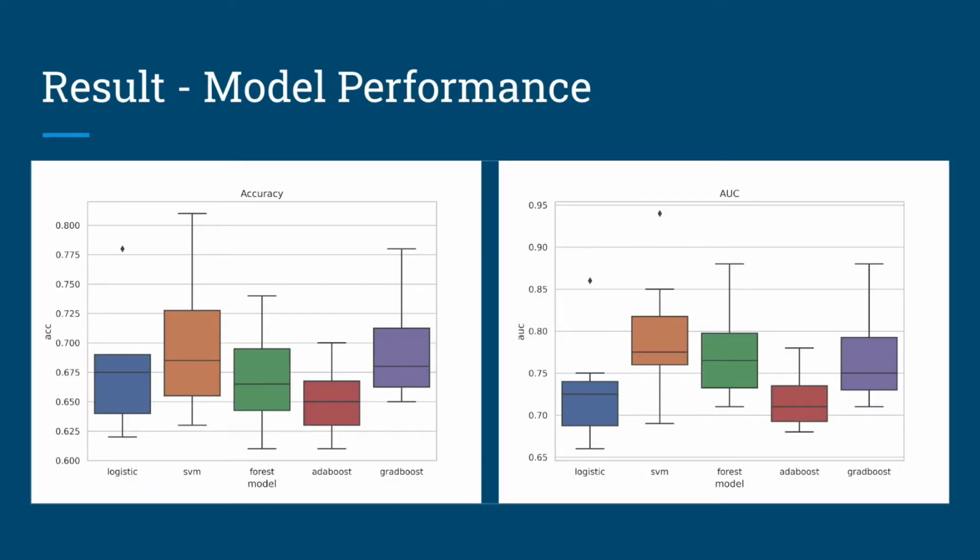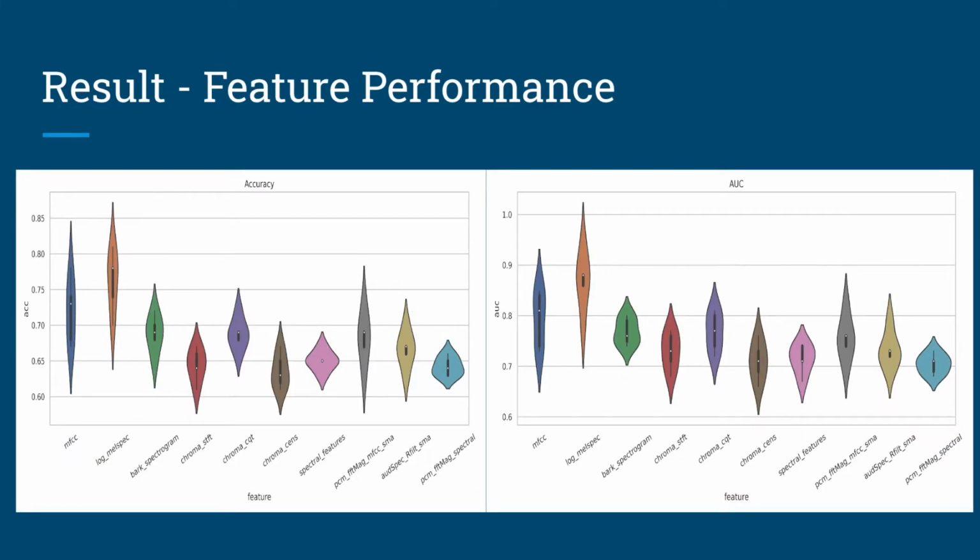In order to measure the performance of different models, we construct different models for each feature, and then report the corresponding metric value. From the results, we can see that support vector machines usually give the best results. Random forest and gradient boosting also have good results, but they are time-consuming. Then we compare the performance of different features, and here we plot the top 10. From the diagram, we can see that the log-mel spectrogram and MFCC outperform all the rest by a huge margin.